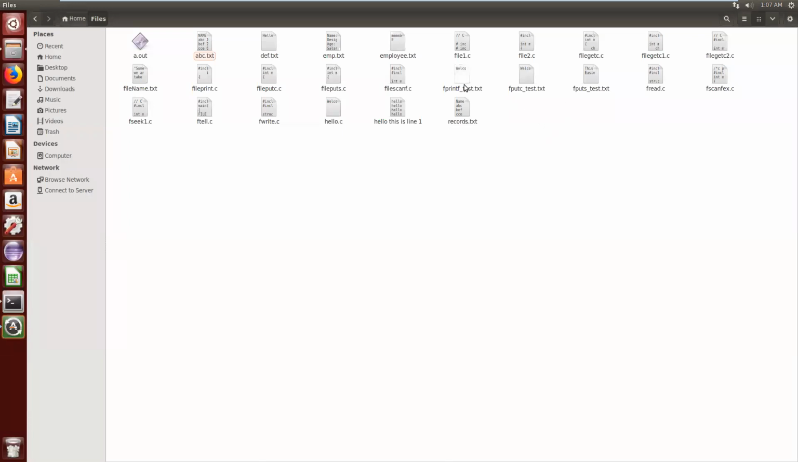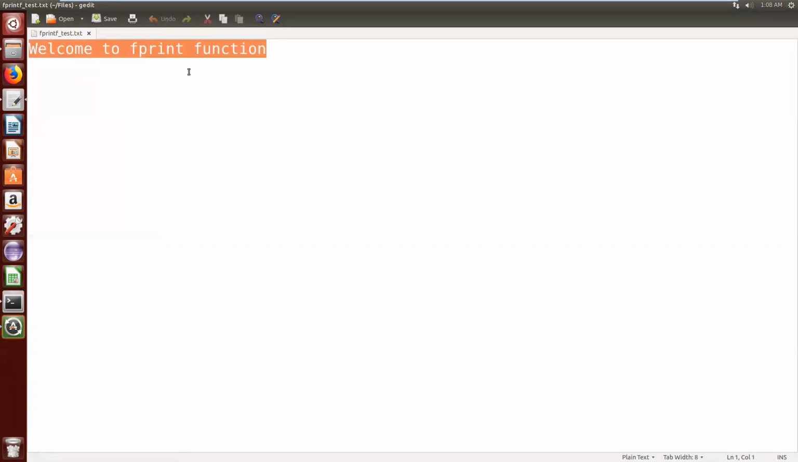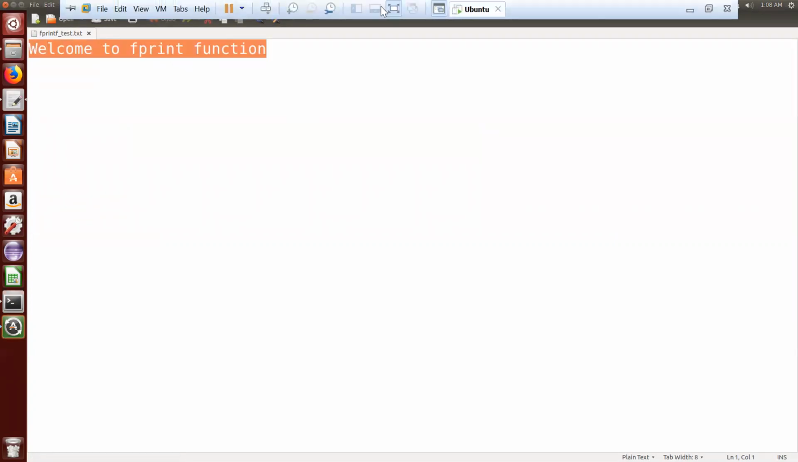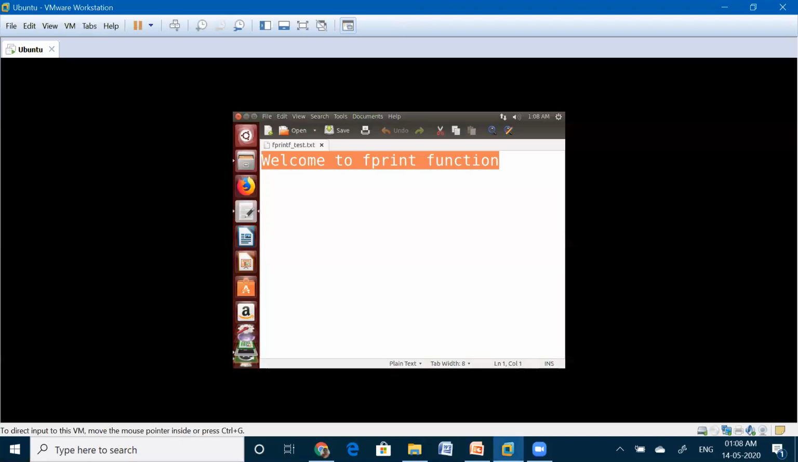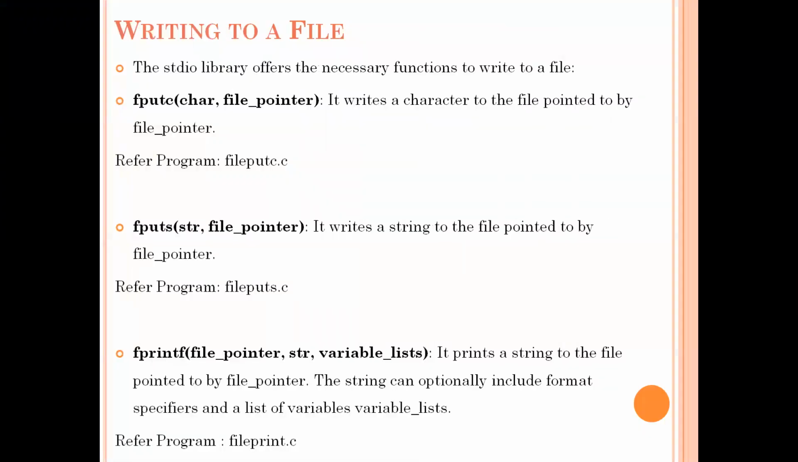Previously it was deleted. Now see here, it was there, fprintf_test.txt. Who has created that file? We are not creating it. Your program is creating it. If you call the fopen function, it will create the file and write that content into the file. Here this is the text that is written by the fprintf function.